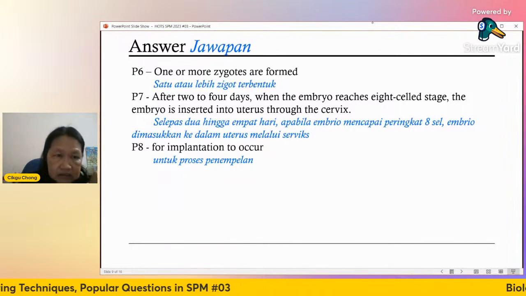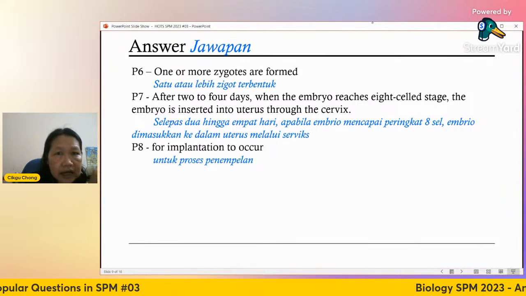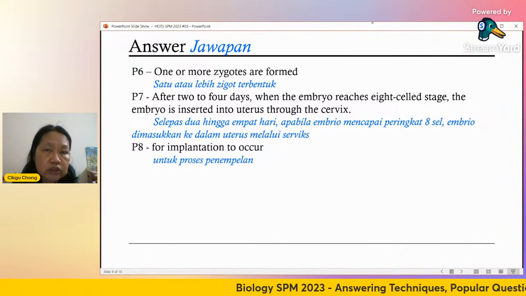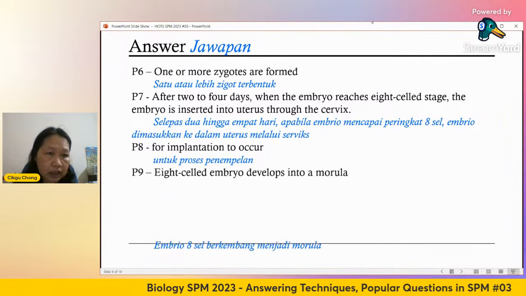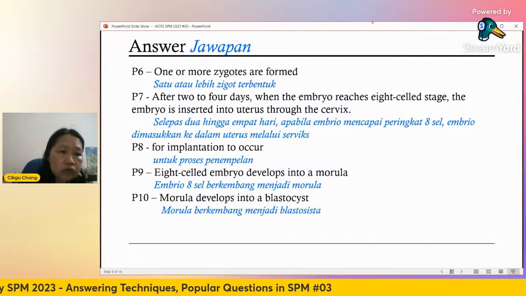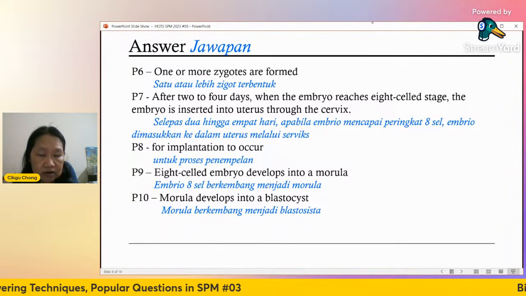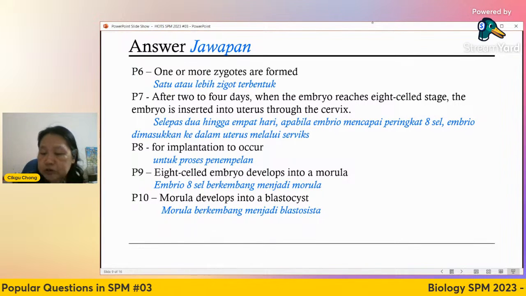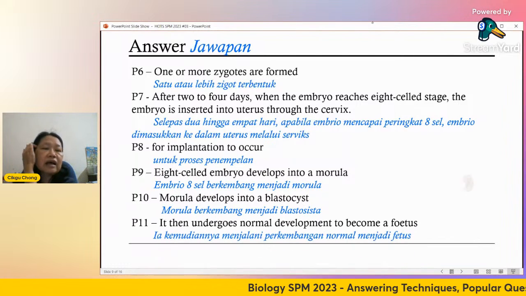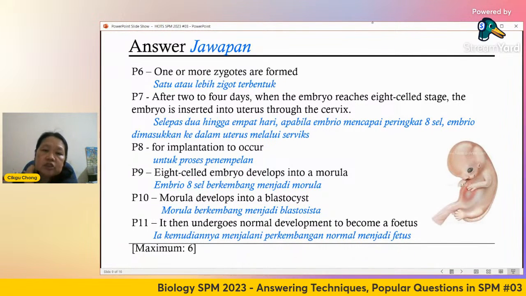Okay, implant first, right? After that, it sticks onto there, able to absorb nutrient from the endometrium lining. So now the 8 cell embryo will develop into morula, all right? Morula will develop into blastocyst, all right? If you don't understand this, read through. You cannot remember this, revise yourself. Then it undergoes normal development to become a fetus.